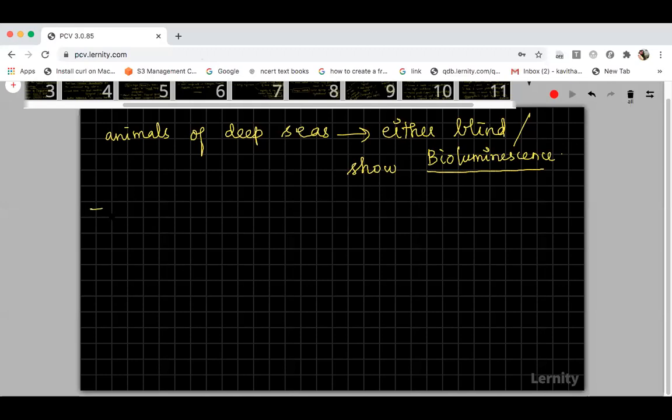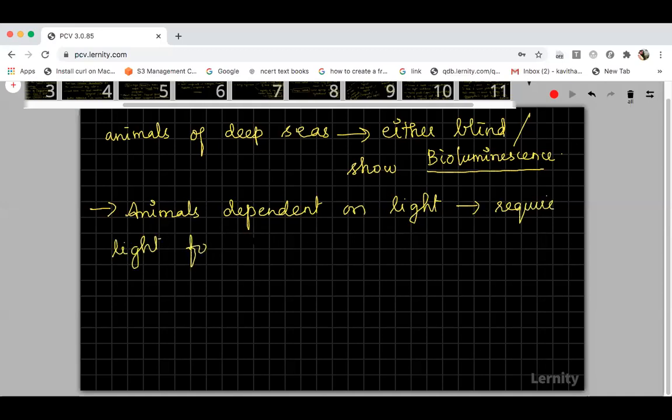Okay. So don't think that plants alone require light. Animals also require light, because animals depend on light for some of their activities.